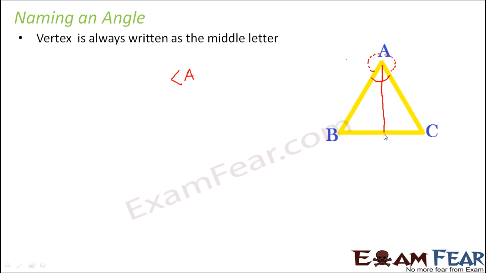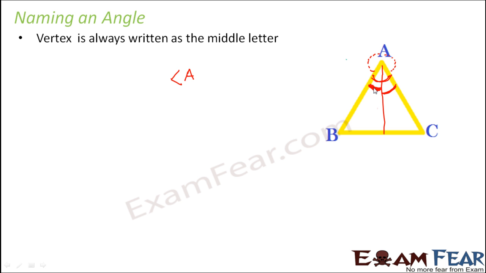Let us suppose that inside the triangle you also have a line like this. Now if I ask you, what would be this angle? Will you call this angle as angle A and this angle also as angle A? Because it is no more angle A. Right? This angle is definitely lesser than this angle. So how would you name this angle? So again, you are in a situation which is contradicting what you had told before. So what do you think should be a better way of naming the angle?